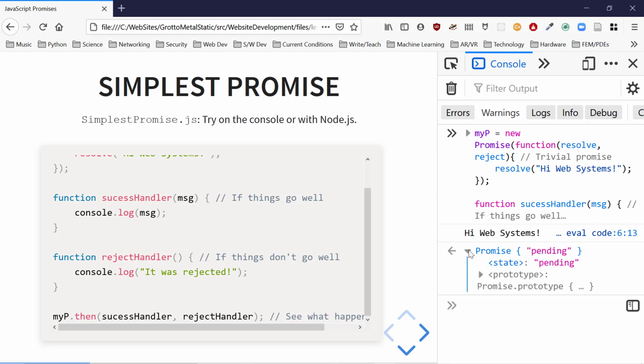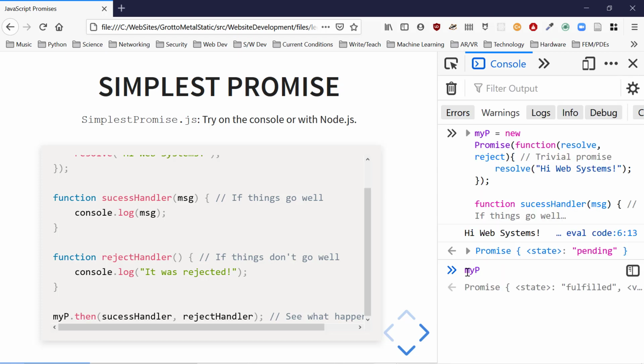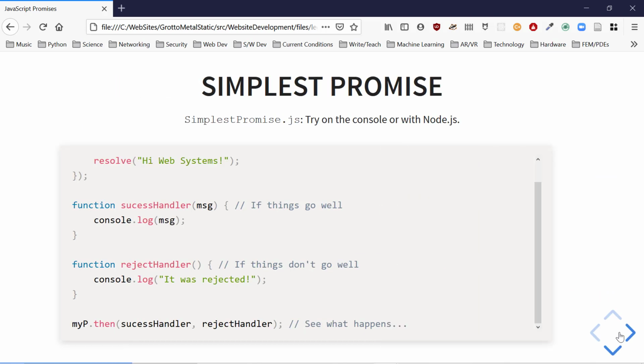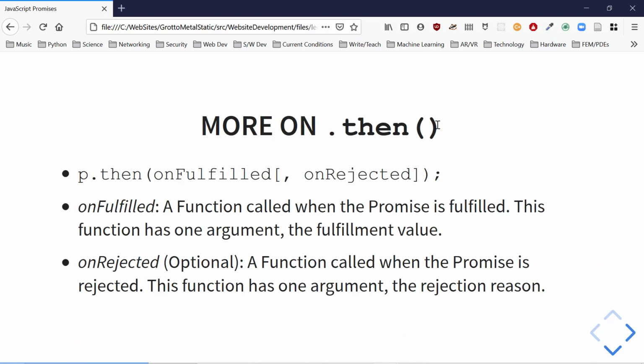Let's try myp again and take a look. No longer pending, but the state's fulfilled. Hi web systems value. So something kind of interesting is going on here. There's a little stateful thing going on. We're seeing this pending phase, and we're seeing a fulfilled state. Good.